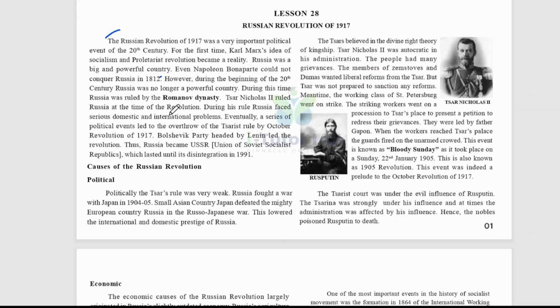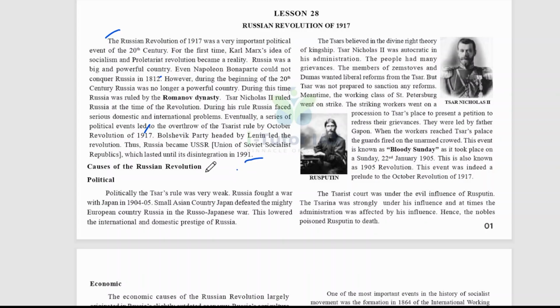At the time, Russia was ruled by the Romanov dynasty, and Tsar Nicholas II ruled Russia at the time of the revolution. During his rule, Russia faced serious domestic and international problems. Eventually, a series of political events led to the overthrow of Tsarist rule by the October Revolution of 1917. The Bolshevik Party headed by Lenin led the revolution. Thus, Russia became the USSR, that is the Union of Soviet Socialist Republics, which lasted until its disintegration in 1991.